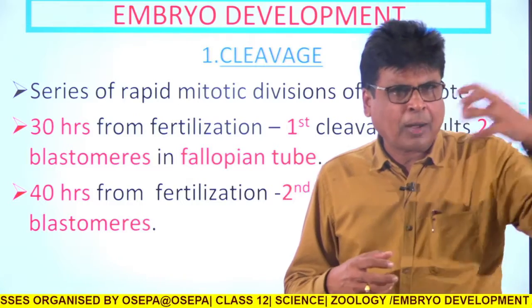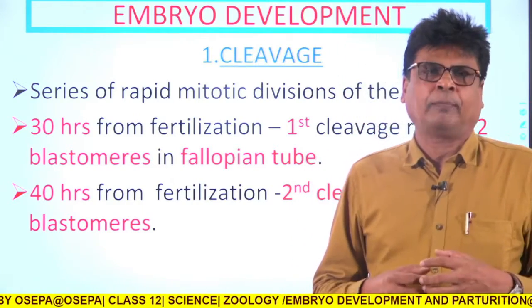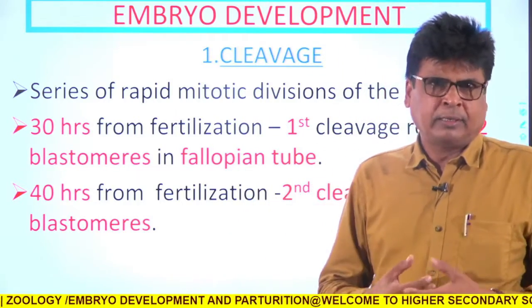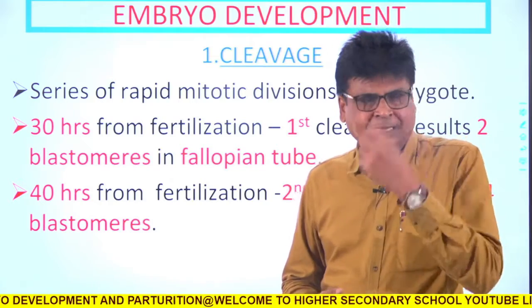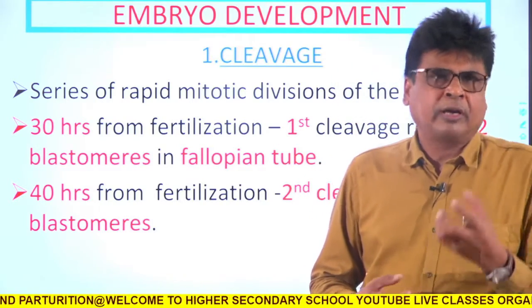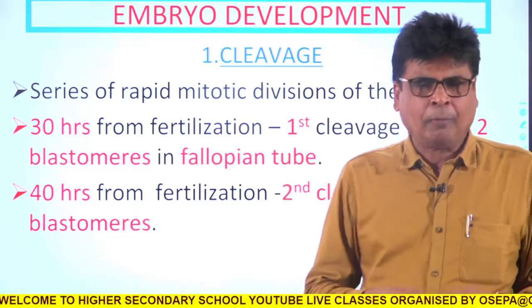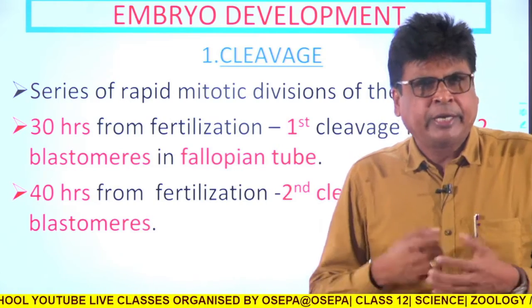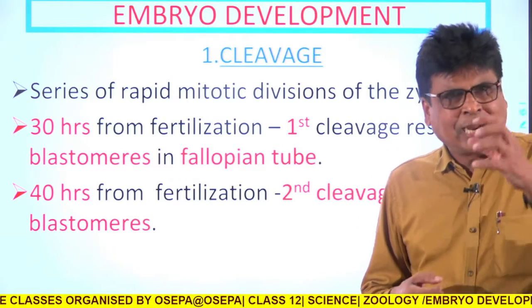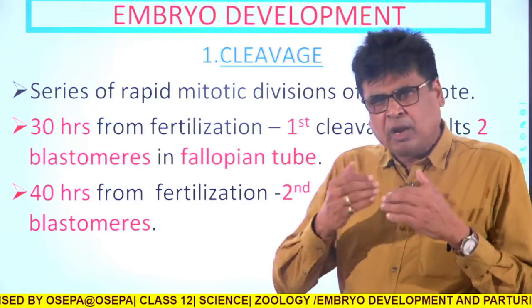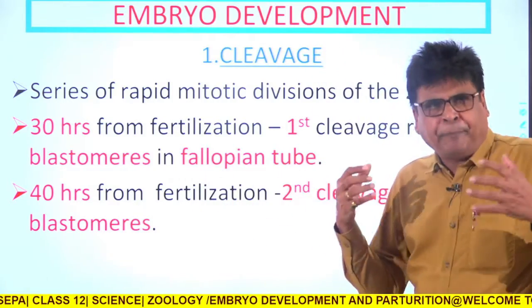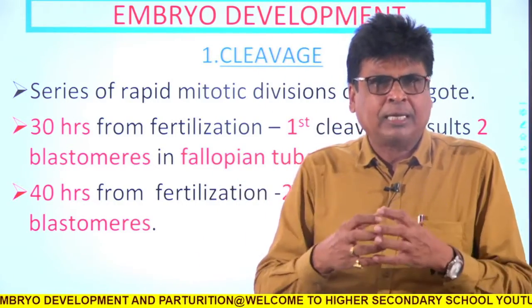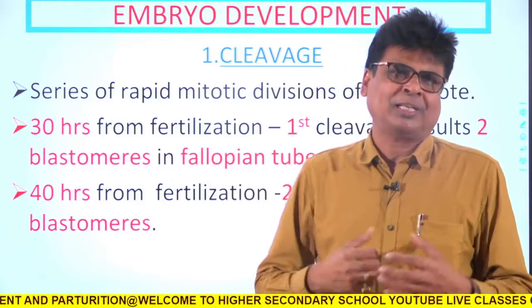Once the zygote is formed, we know it is formed by the union of one haploid male gamete and one haploid female gamete. That means the zygote is a single, very small cell with a diploid nucleus. As soon as it is produced by fertilization inside the fallopian tube, a series of rapid successive divisions occurs, and the zygote becomes a multicellular structure.